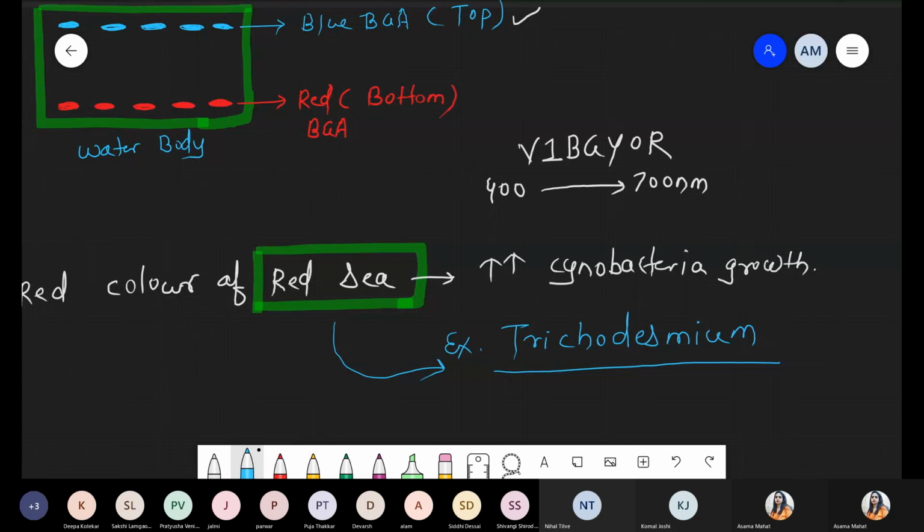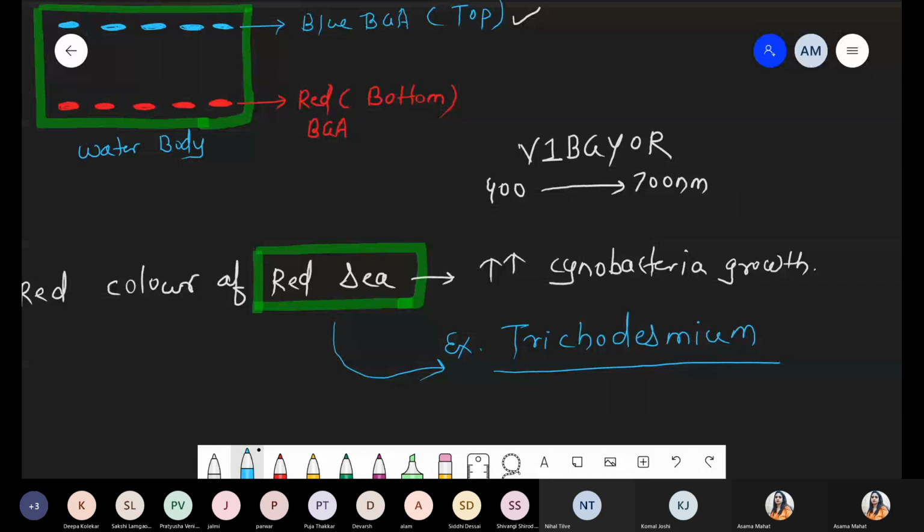Okay, so just check the images. It will appear something like this. I'm not talking about red tide. Remember this point: in red tide, you will get the appearance of tides, having some box-like structure, so you will see that appearance on the water body.